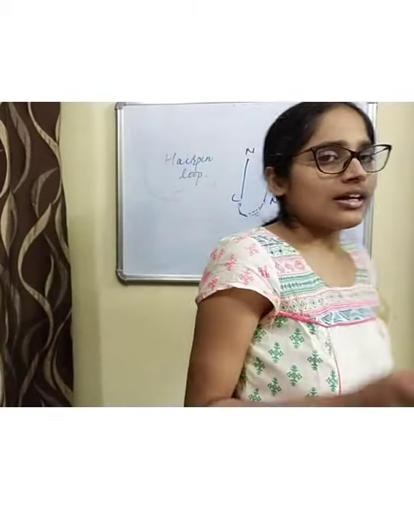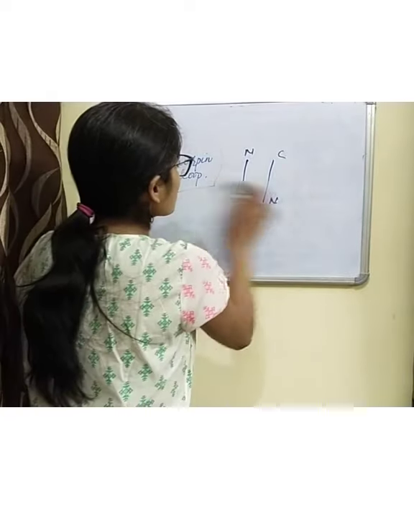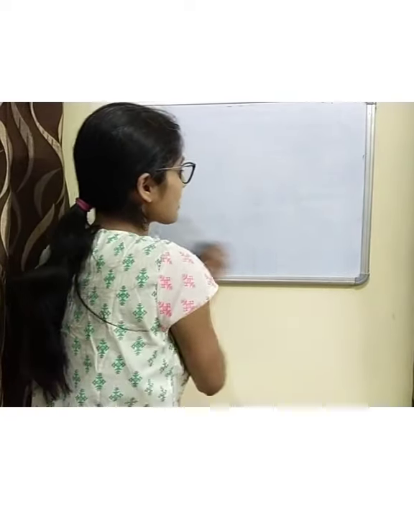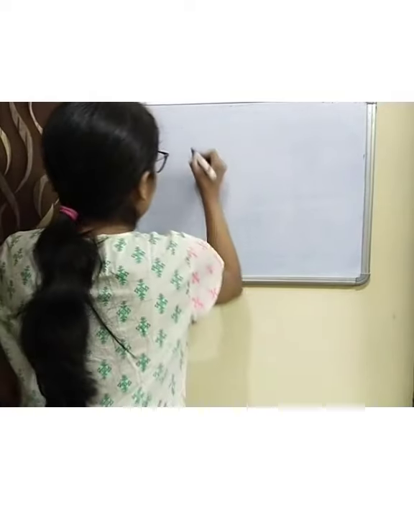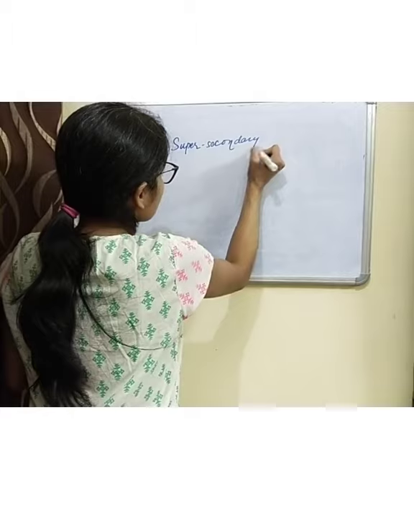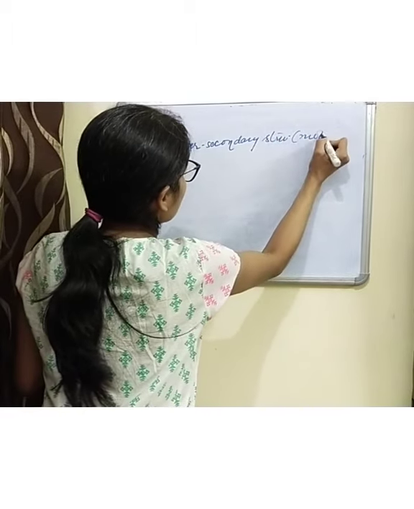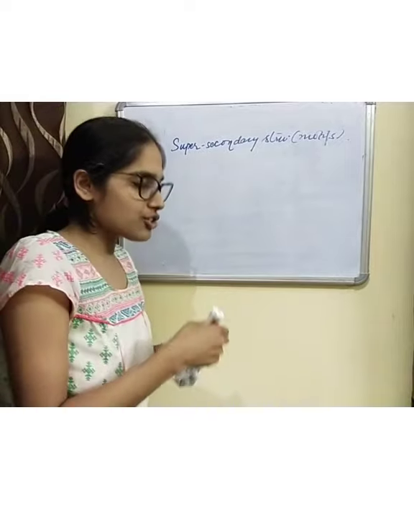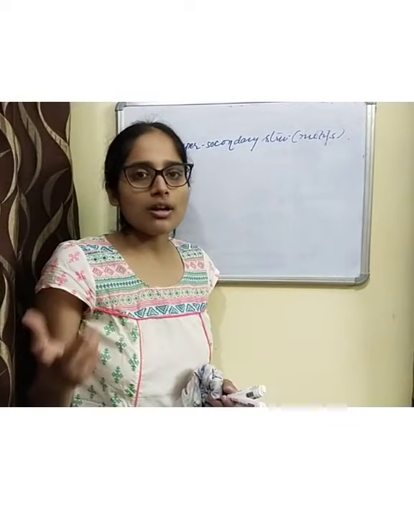Next we come to super secondary structures. We are discussing super secondary structures, also known as motifs, which bridge the gap between the secondary and the tertiary structure. They are different combinations of alpha helix or beta sheets.